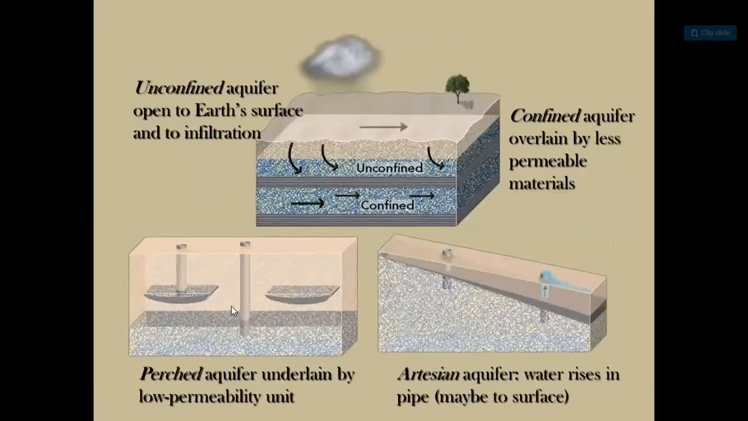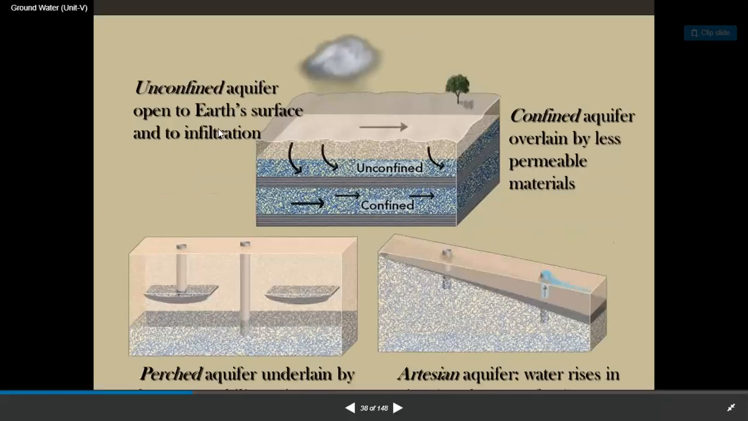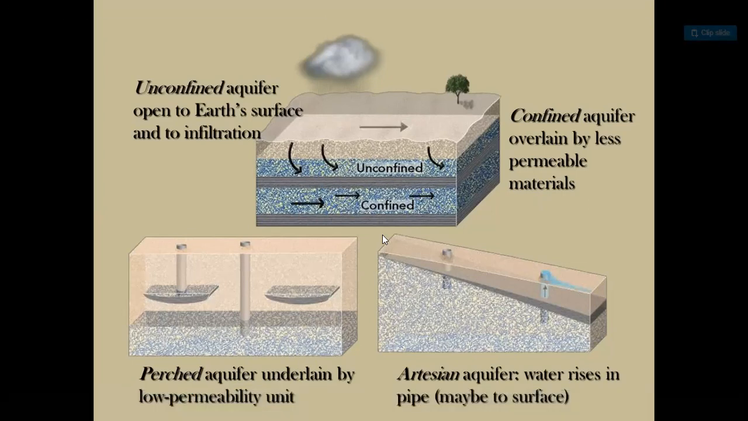Example, sands and gravel. Here, guys, unconfined aquifer open to earth surface and to infiltration. This is the unconfined, this is the aquiclude, this is the confined, and this is the aquiclude. So confined aquifer overlain by less permeable materials. Here, perched aquifer underlain by low permeability unit. Here, artesian aquifer, water rises in pipe maybe to surface.